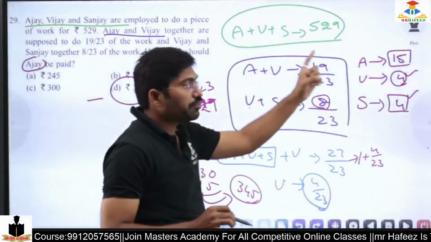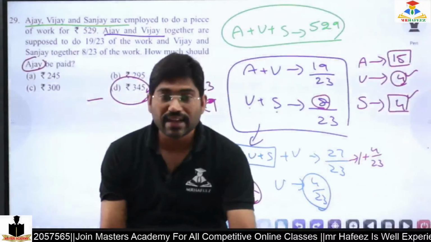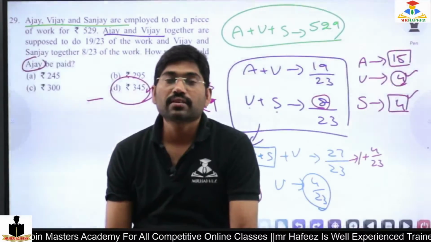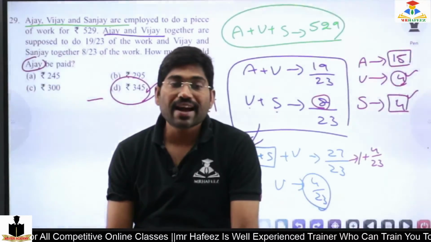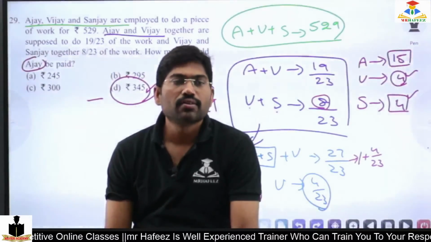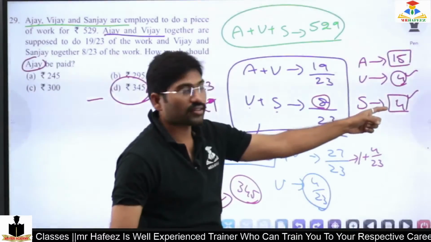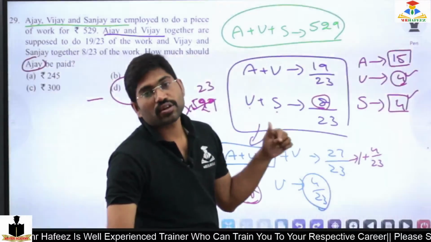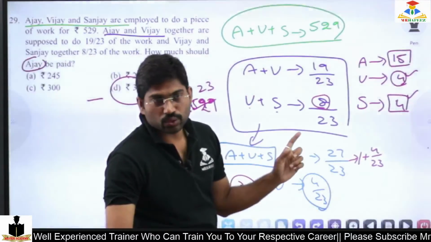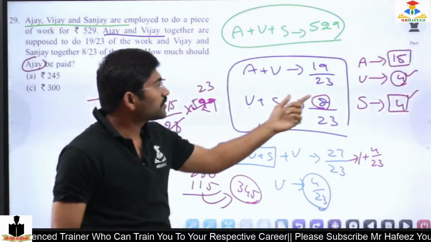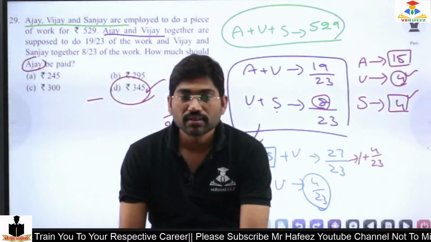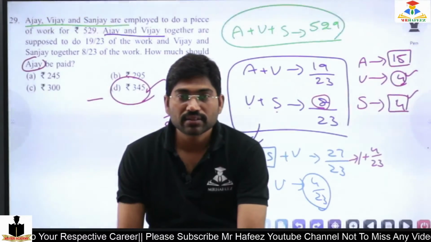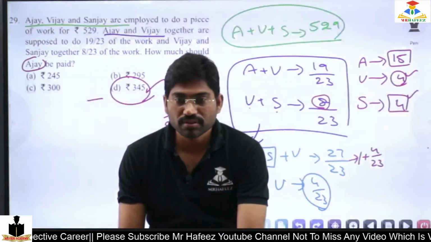So because they are asking about Ajay, the labor charge is 345. If they asked for Vijay, that will be 4 parts. So 4 by 23, 4 times 23 is 92. If they asked for Sanjay, that is also 4 parts only, right? If you agree, type U in the comment box.